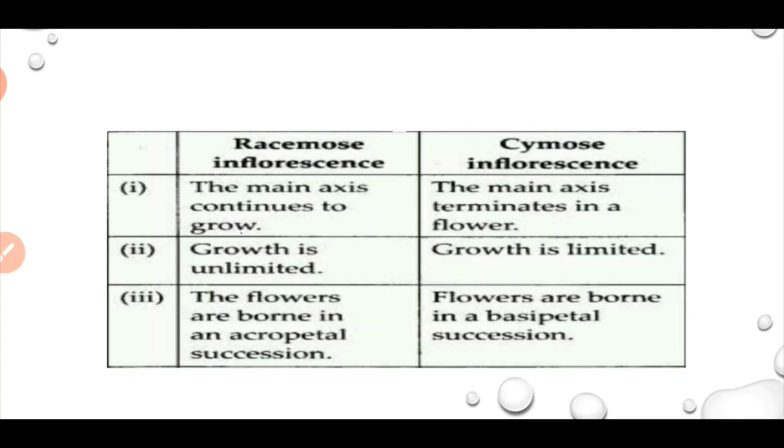Now let us see the difference between the racemose inflorescence and cymose inflorescence. Main axis continues to grow in case of racemose inflorescence. In case of cymose inflorescence, main axis terminates in a flower. Growth is unlimited in racemose inflorescence. Growth is limited in cymose inflorescence. In case of racemose inflorescence, the flowers are born in acropetal succession. In case of cymose inflorescence, flowers are born in basipetal succession.